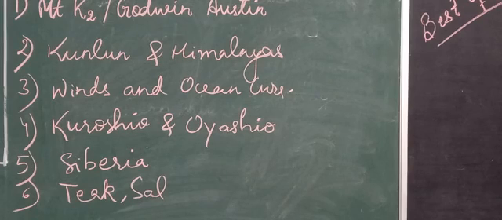So first one is Mount K2 or Godwin Austen. Second one is Kunlun and Himalayas. Third one is winds and ocean currents. Fourth one is Kuroshio and Oyashio. Fifth one is Siberia. And sixth one is teak and sal.